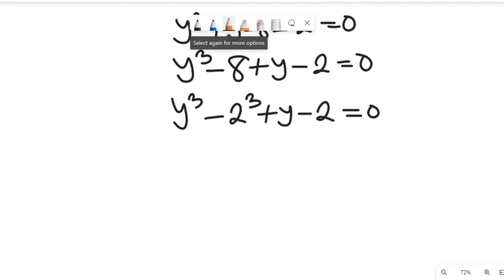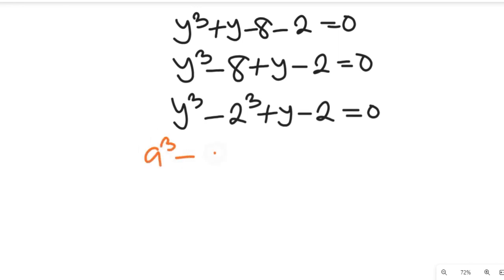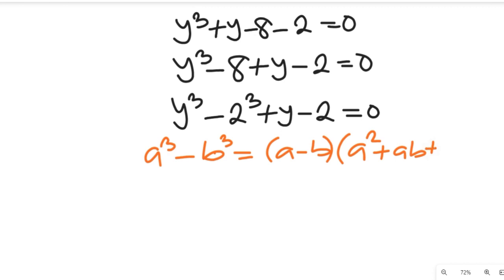Now I want you to flash your mind back to an algebraic formula, and that algebraic formula says that if you have a to the power of 3 minus b to the power of 3, this will be equal to a minus b, and then we'll have a square plus ab plus b square.